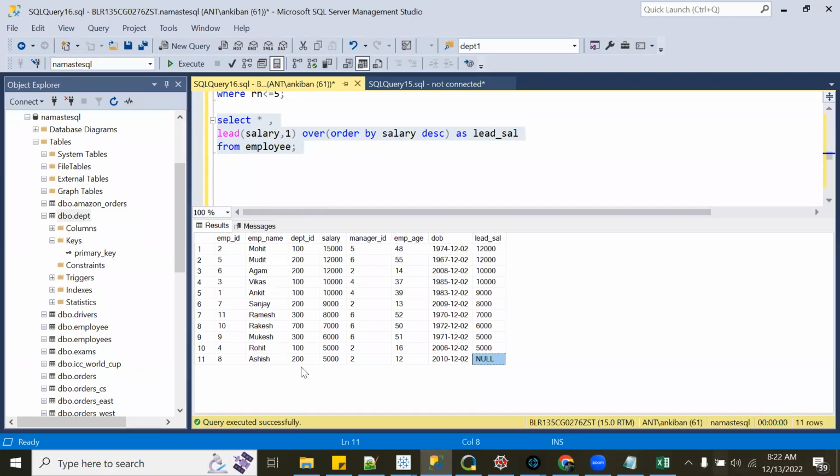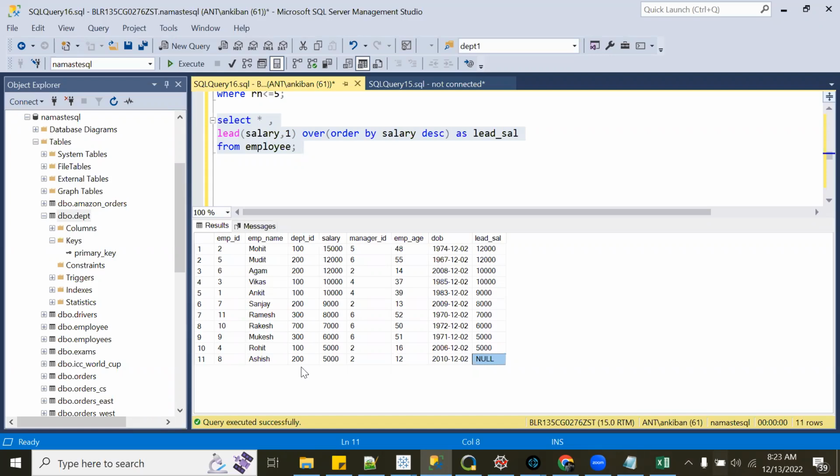Where can we use this lead function? Can you give an example as well? Yeah, we'll come to it. Let's understand first. I will show you a lot of questions. Okay. But do you understand what it is doing?